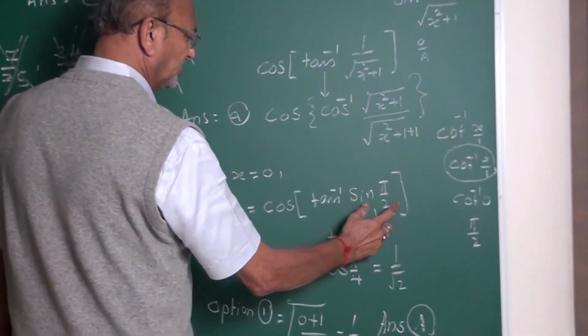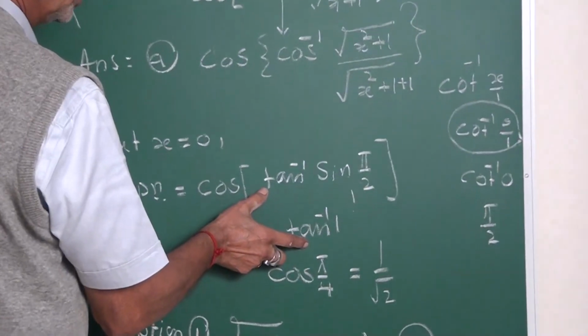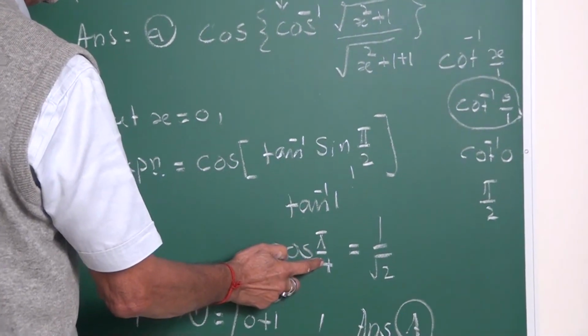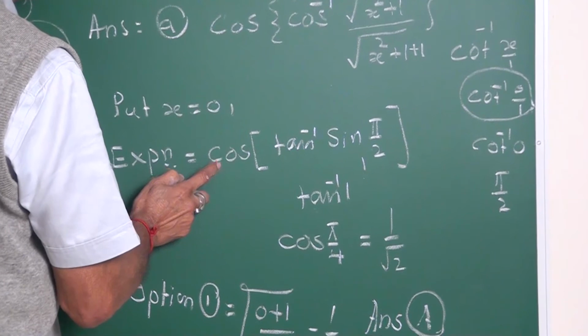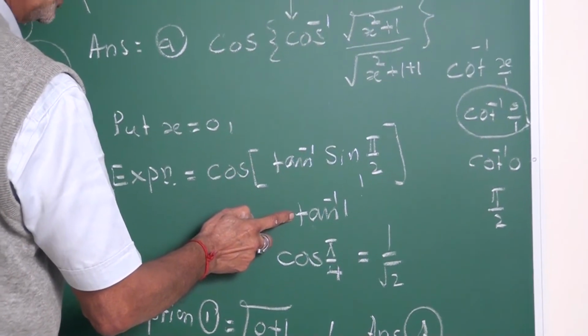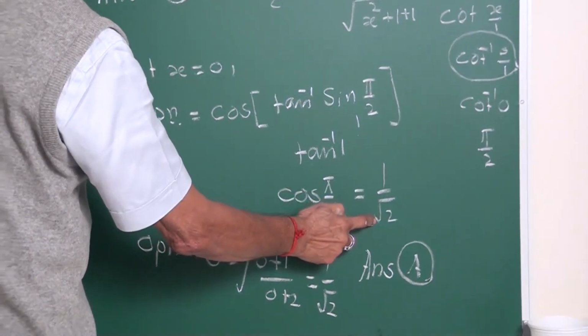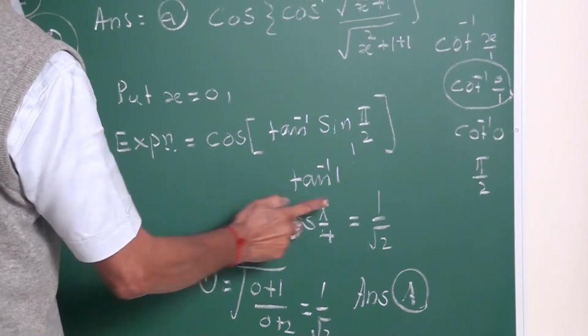What is sine 90? It is 1. It becomes tan inverse 1. What is tan inverse 1? Pi by 4, with cos. This is cos tan inverse 1. Cos 45 is 1 by root 2. This is your given expression.